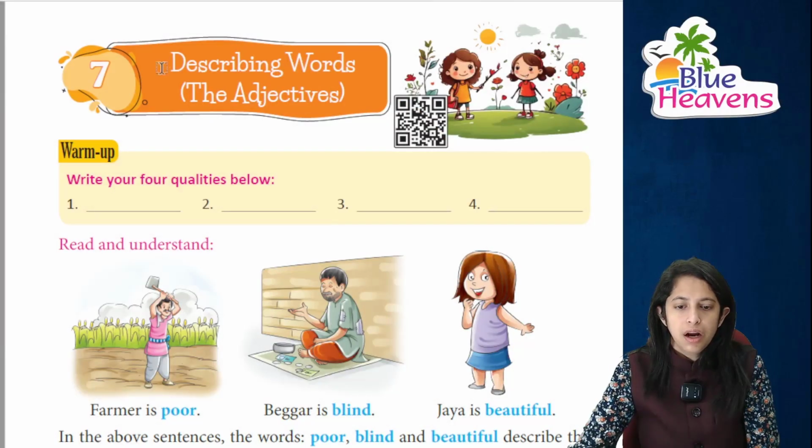देखिए adjectives क्या होते हैं? विशेषण जो संज्ञा और सर्वनाम की विशेषता बताते हैं उनको हम describing words भी बोलते हैं. It tells the quality of a noun and a pronoun. So let's just begin with this adjective. So the title of our chapter is describing words or you can say the adjectives.